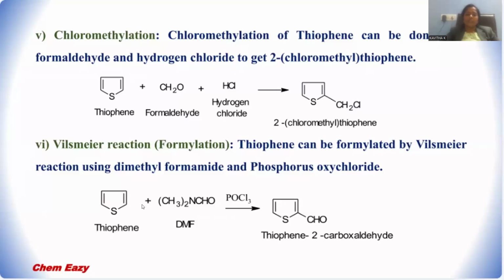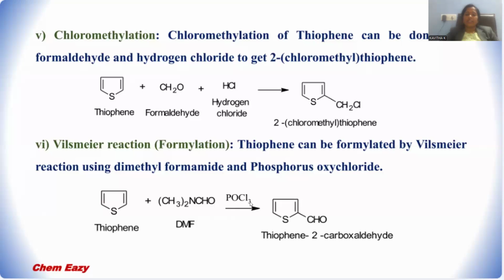Let me go with the named reaction called Vilsmeier-Haack formylation. Thiophene can be treated with DMF and POCl3 together, phosphorus oxychloride. DMF and phosphorus oxychloride are able to release the formaldehyde equivalent at the position number 2. And it is also a kind of electrophilic substitution reaction only.